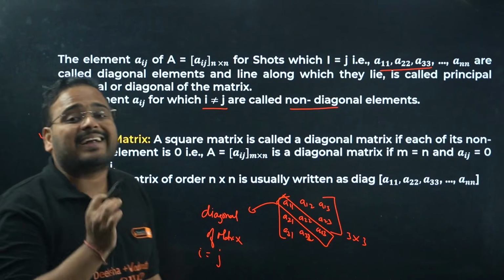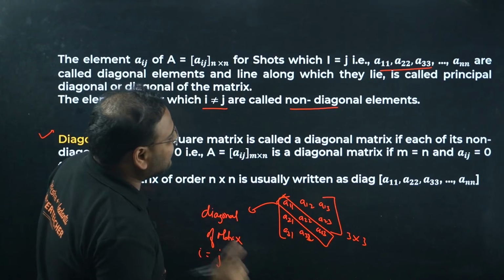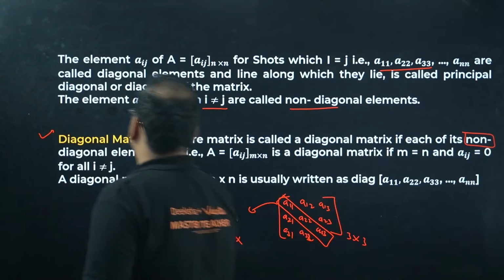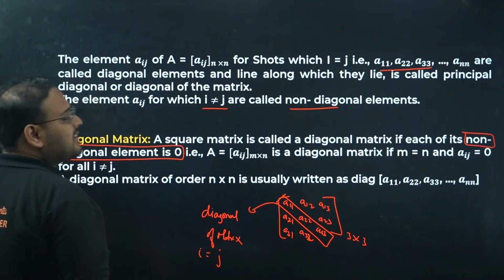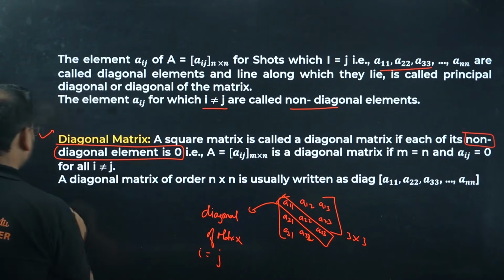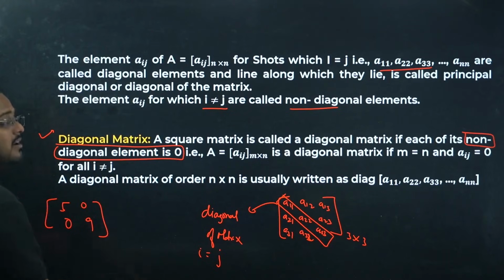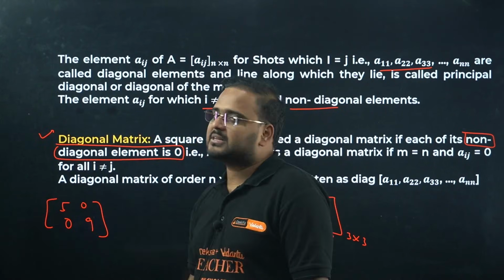What is the meaning of a diagonal matrix? When the non-diagonal elements are 0, it is called a diagonal matrix. For example, I can take a 2 cross 2 order matrix: 5, 0, 0, 9. This is a diagonal matrix because the diagonal is 5 and 9 and the other elements are 0.